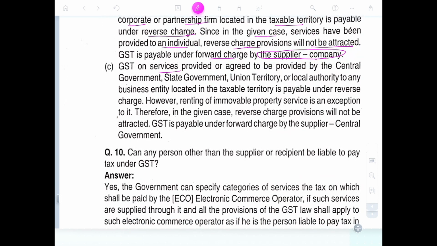GST on the service provided by the central government, state government, union territory, or local authority to any business entity located in the taxable territory is payable under reverse charge. However, the renting of immovable property is exempt from it. Therefore, in the given case, the reverse charge provision will not be attracted. GST is payable under forward charge by the supplier, the central government itself.